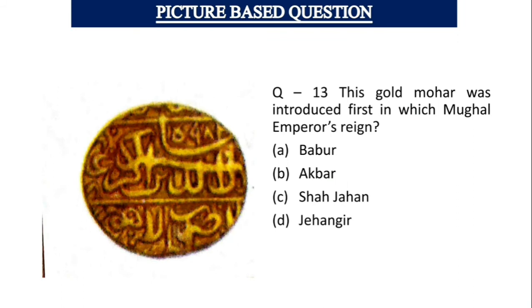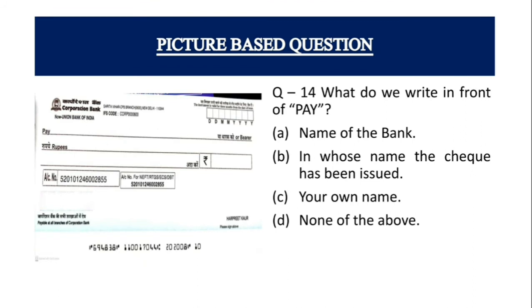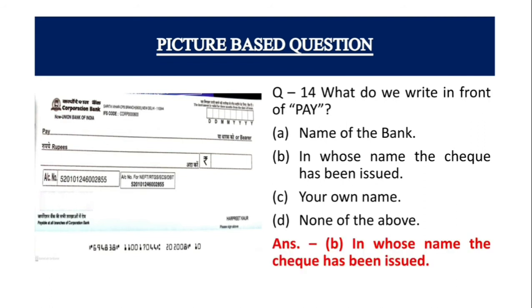Picture based question. This gold mohur was introduced first in which Mughal emperor's reign? Babur, Akbar, Shah Jahan, Jahangir. The correct answer is Akbar. And the next one is, what do we write in front of pay? Name of the bank, the name of the person in whose name the cheque has been issued, your own name, none of the above. So the answer is the name of the person in whose name the cheque has been issued.